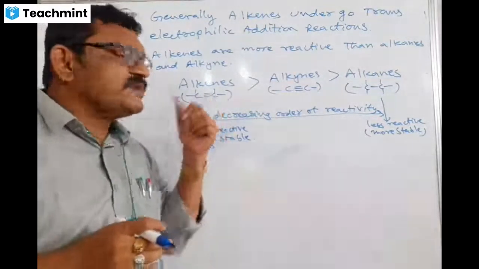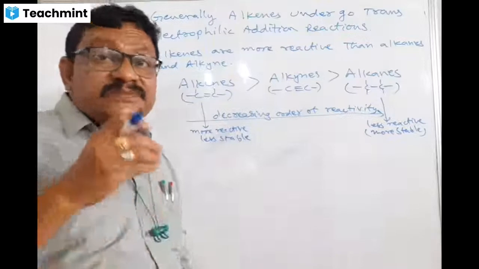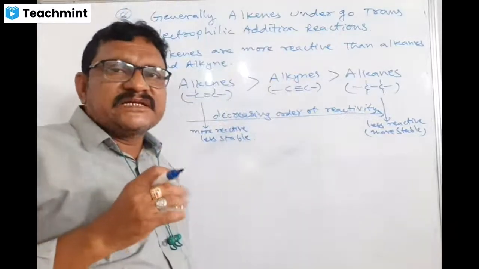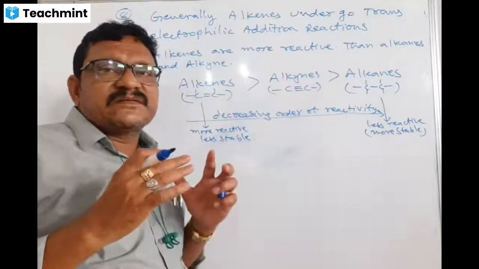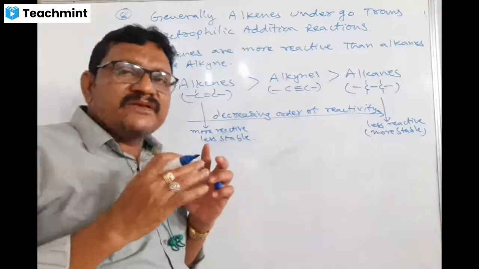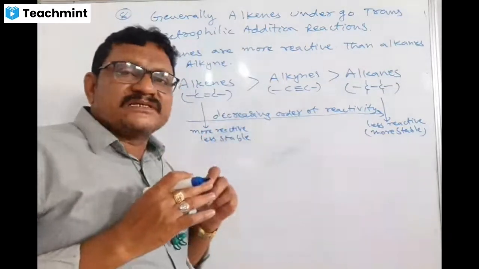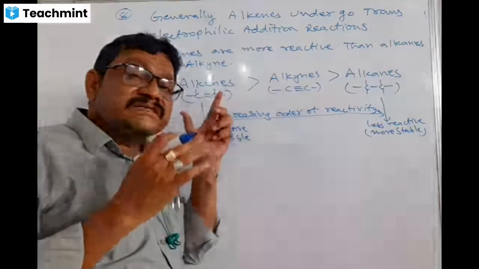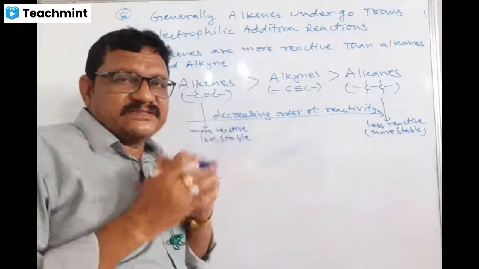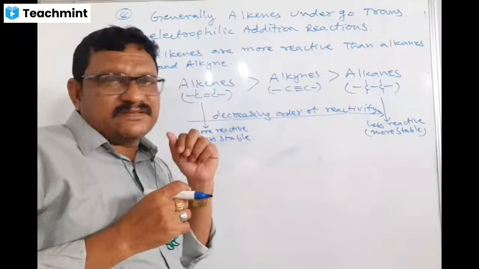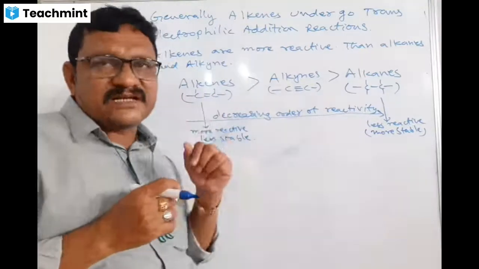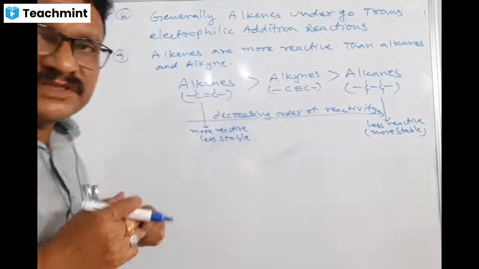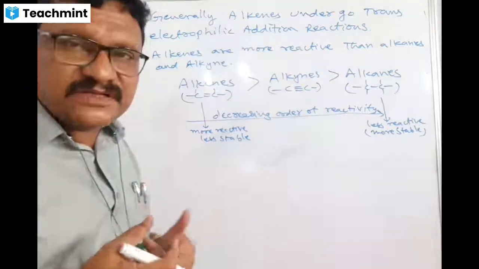That's why you give more importance to alkenes. So the chemistry of alkenes is vast when compared with alkynes. We have a wide range of reactions in case of alkenes because reactivity is more. That's why we have more number of reactions in our chemistry.